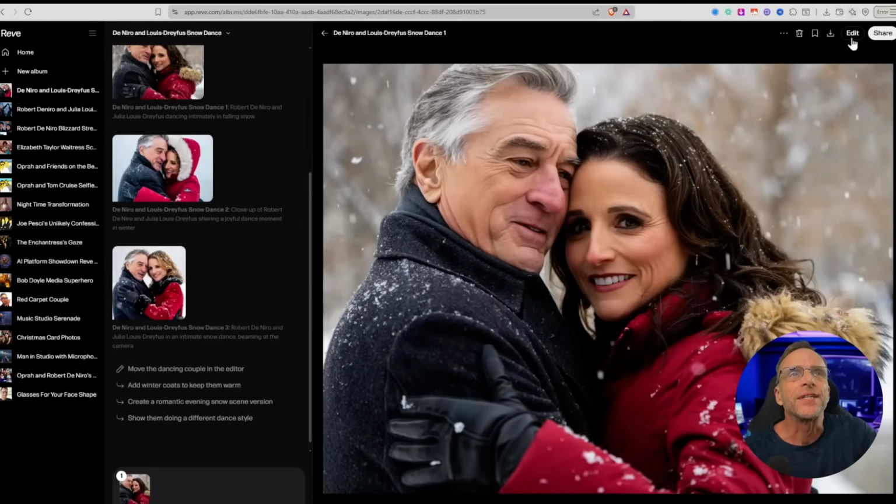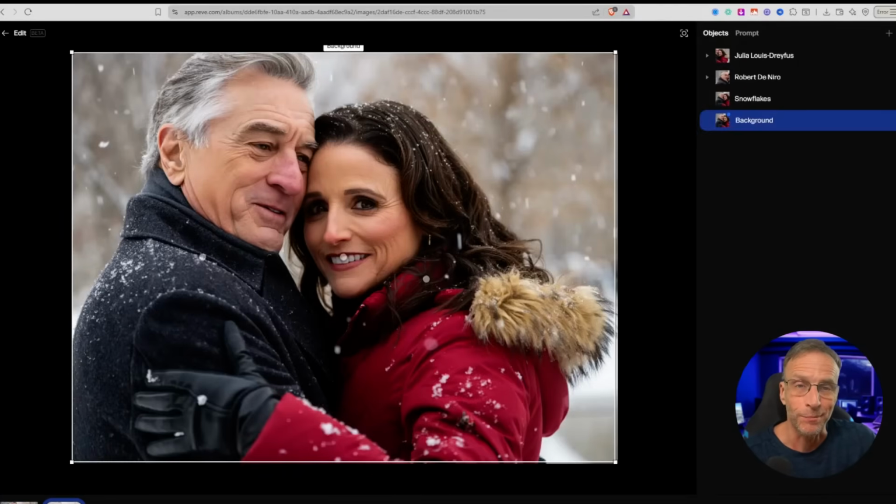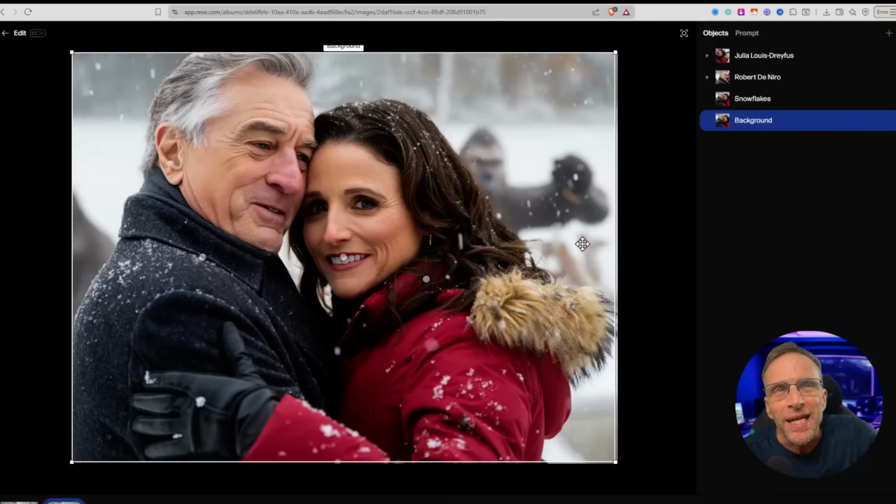Let's go back over here to this edit. We'll choose background, and it is using blurred background, which appears to be a snowy outdoor setting with indistinct shapes that could be buildings or trees. So instead of buildings or trees, let's say gorillas and giraffes, and we'll apply that edit. So I think that could be a giraffe right here.